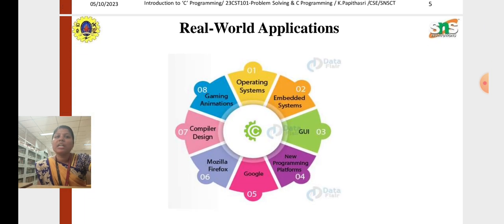So here are the real world applications of C: operating systems, embedded systems, graphical user interfaces, new programming platforms, Google, Mozilla, compiler design, gaming and animations.